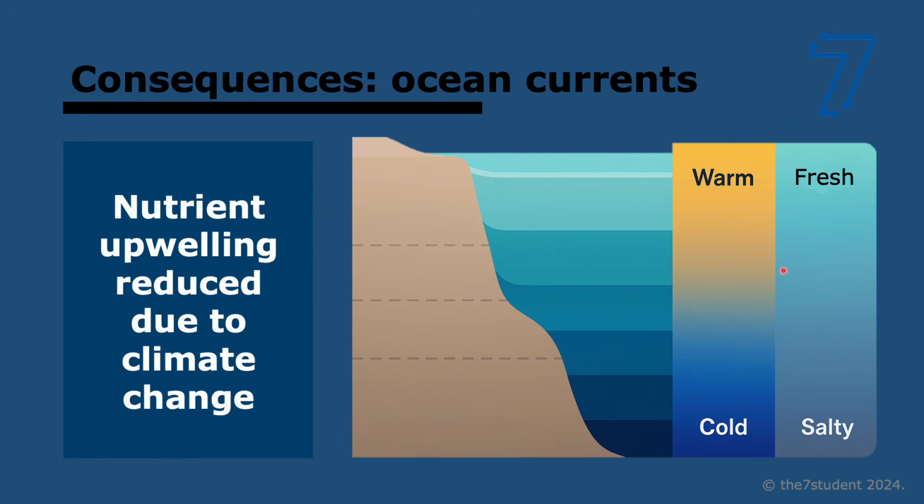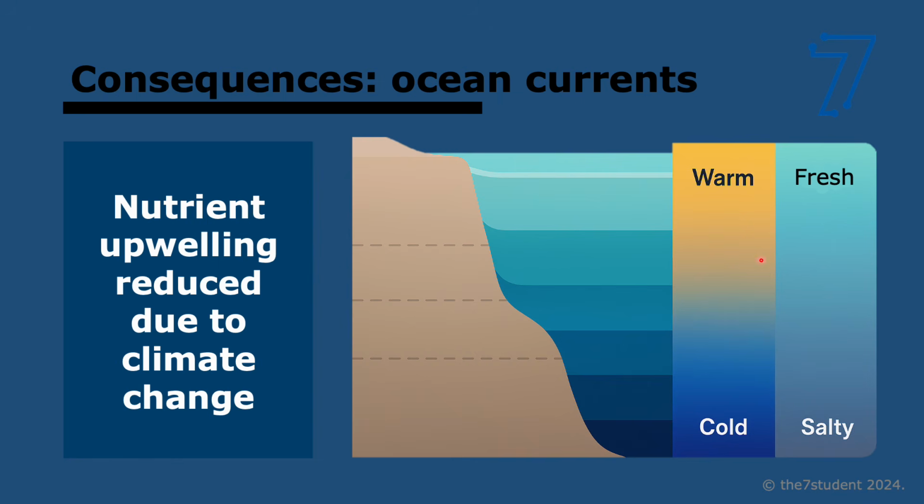That happens also in a glass of water, but this is at a bigger scale. And the bottom layers are colder and also salty. But what does climate change have to do with this? Basically, as the global temperatures rise, the surface of the ocean becomes even warmer and less salty, right? Why? Because there's melting ice above, which makes it more fresh, and there's more heat, so it becomes warmer. What this means is that this stratification, right, this separation, becomes even stronger.